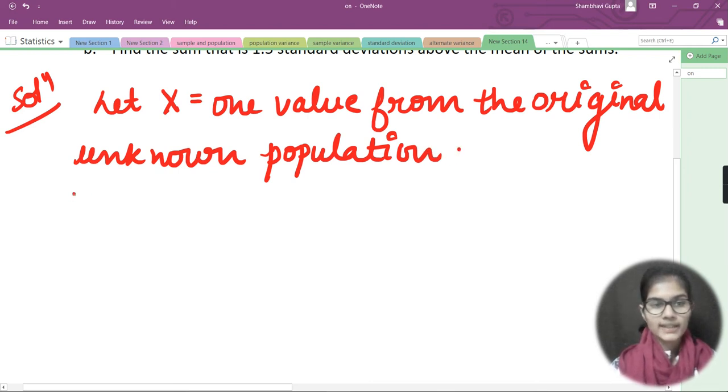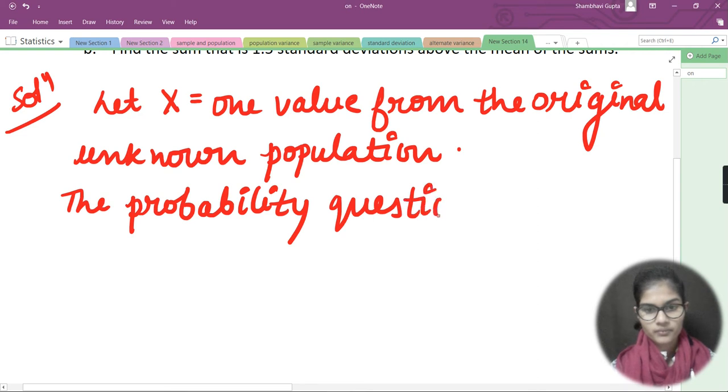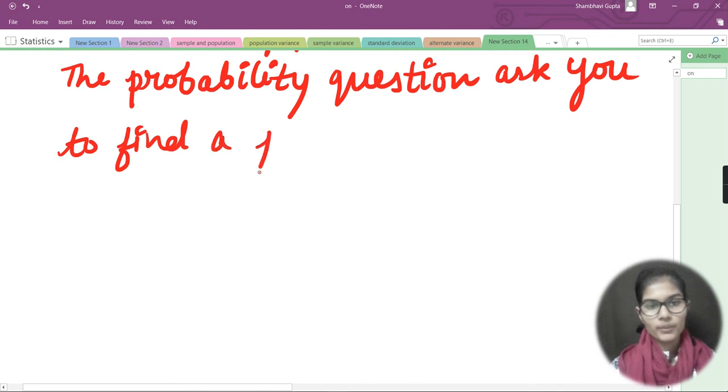Then I am going to write some more information about the question. The probability question asks you to find a probability.